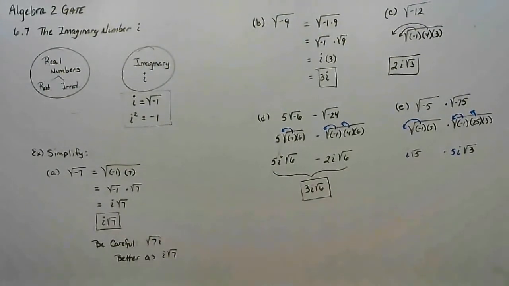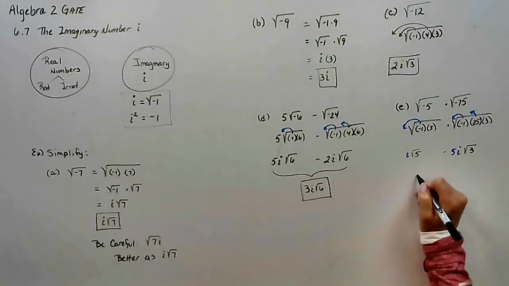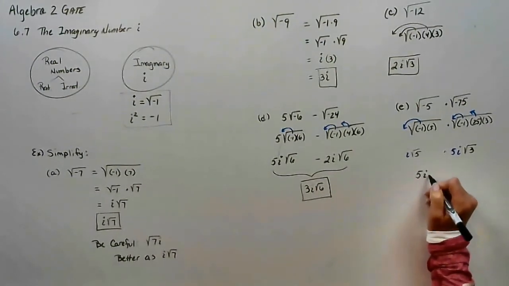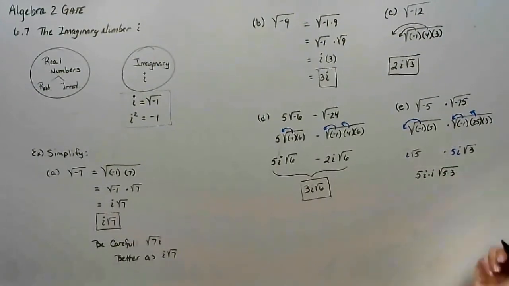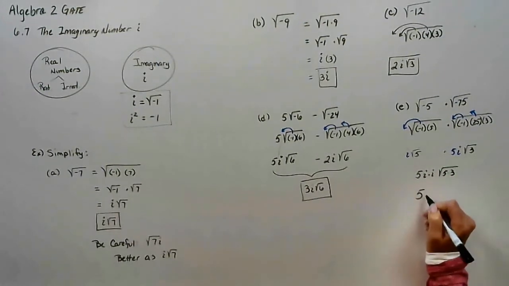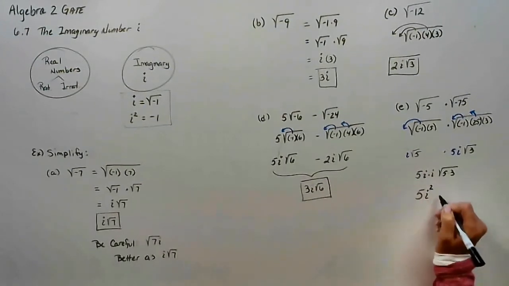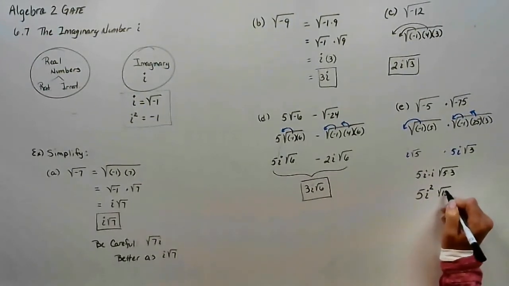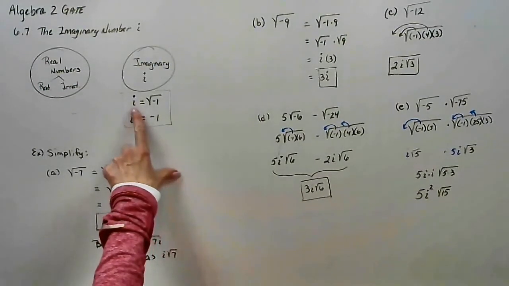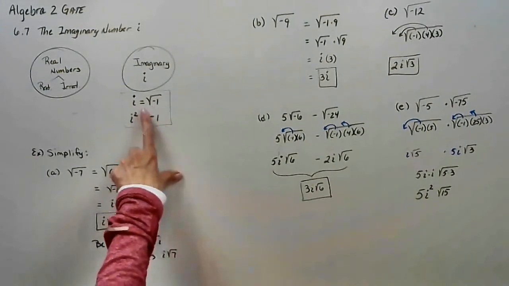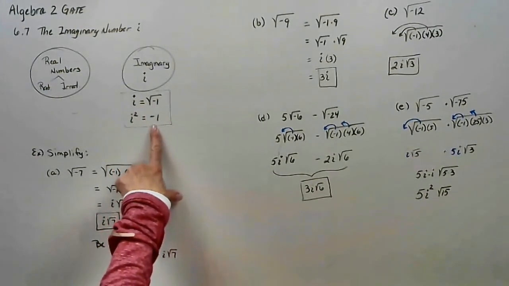So now, just like we did before, multiply the coefficients together, multiply the radicands together. That gives me a 5i times i, and a 5 times 3 on the inside. 5i squared, root 15. But if you remember how we started class, imaginary numbers, i is square root of negative 1. i squared is negative 1.